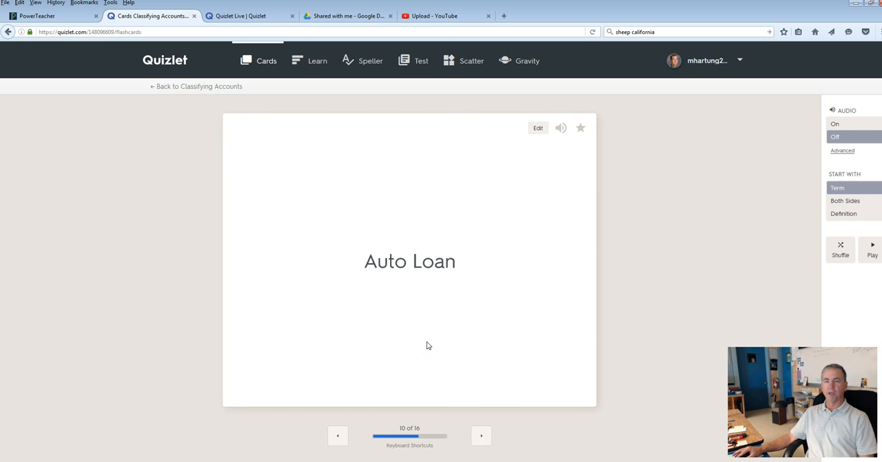Auto loan. You borrow money from the bank. It's actually another type of payable, but we'll call it an auto loan, and that is, of course, a liability. Home mortgage. A mortgage is a special type of loan. Generally, they're long-term, 15 or 30 years. Pay them back along with interest over this long period of time. And so that, again, is a liability.